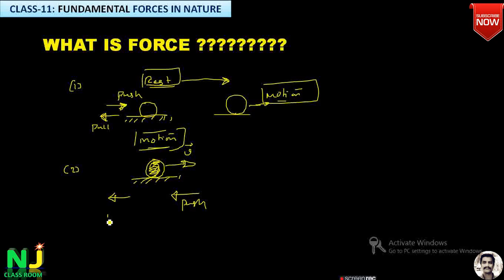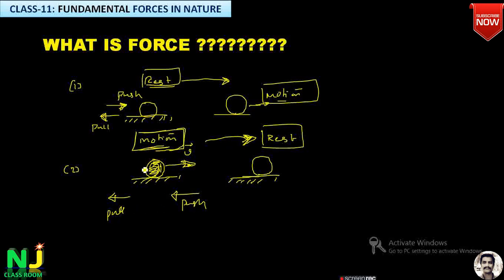So either we give the push or pull to the body in order to stop it. Once we apply the pull or push to the moving body opposite to the direction of the motion, the body comes to rest. So if the body is moving, in order to bring the body into the position of rest, what is the meaning of motion? Motion means the body changes its position with respect to time and surroundings. So in order to bring the body into the state of rest, we have to apply either push or pull to the body opposite to the direction of the motion. Now in this case the body comes to rest.